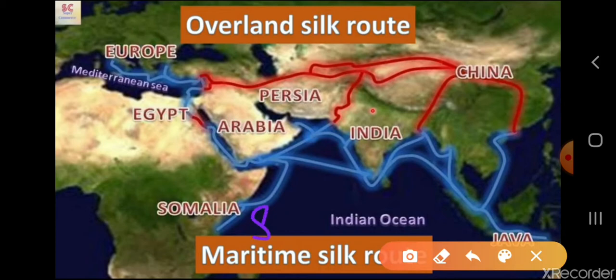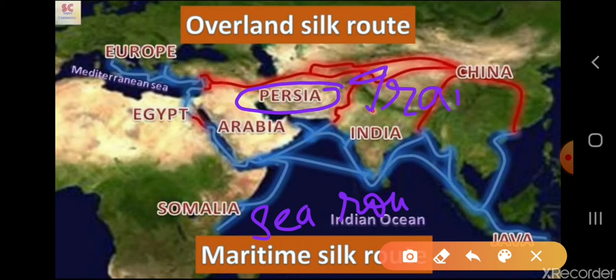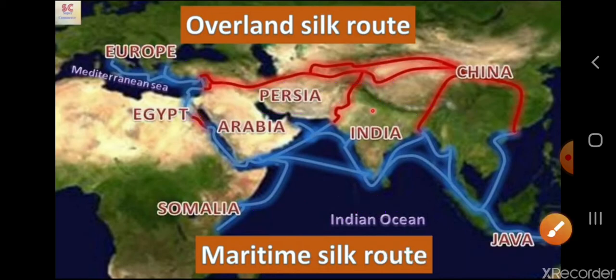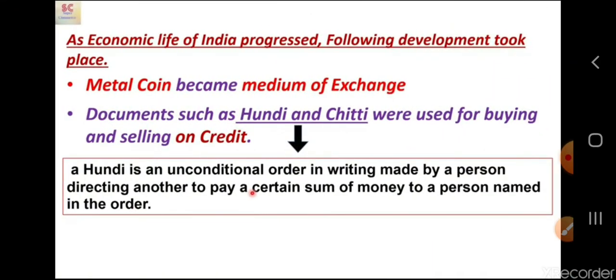So India had trade relations with China, Persia. Persia means present Iran, Europe, Egypt, Somalia, here Java. All these countries had strong trade relations with India. So as trade flourished in India, economic life also flourished and progressed.